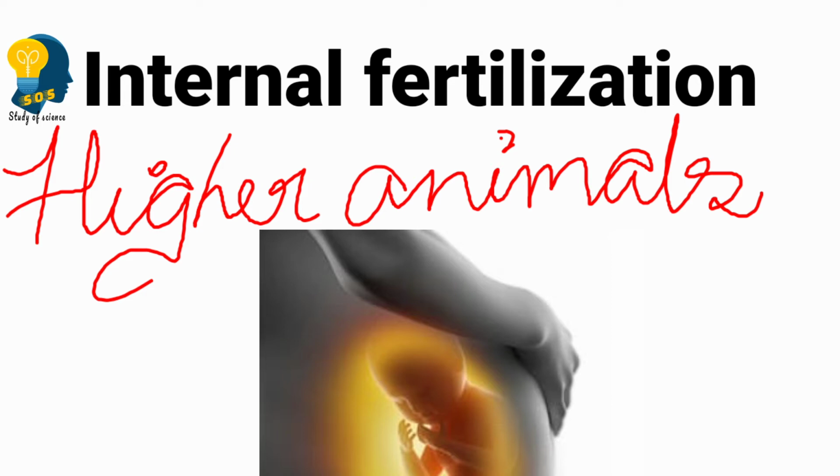Where does the fertilization take place? It takes place inside the female body. As I told you, the fusion of male and female gamete takes place for fertilization, and this fertilization happens inside the female body. Such type of fertilization is called internal fertilization. What is internal fertilization?